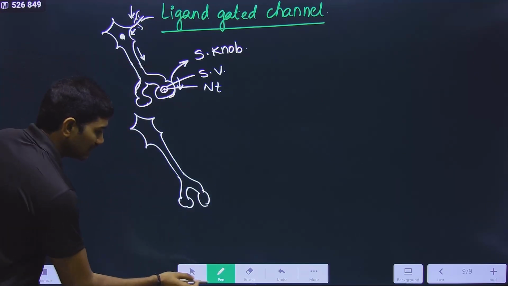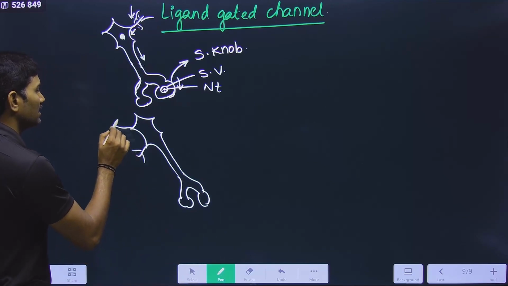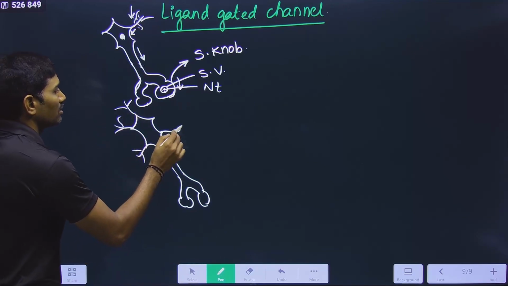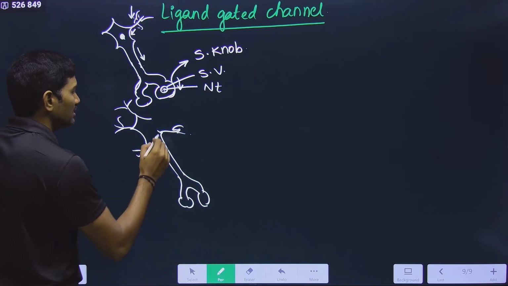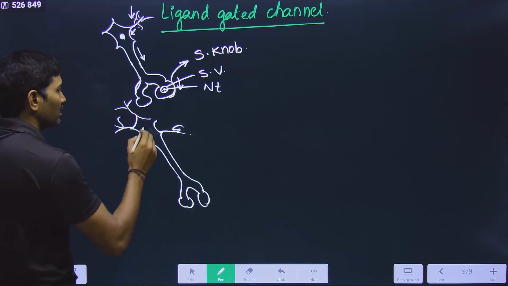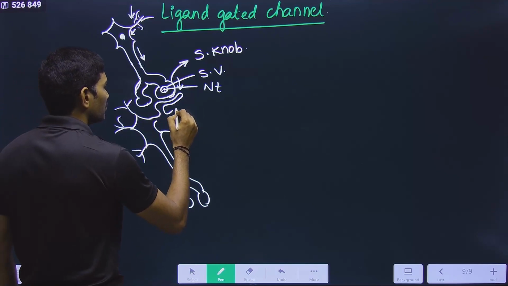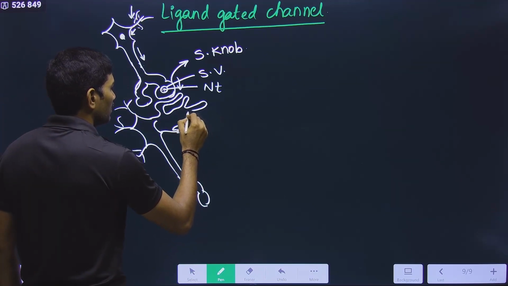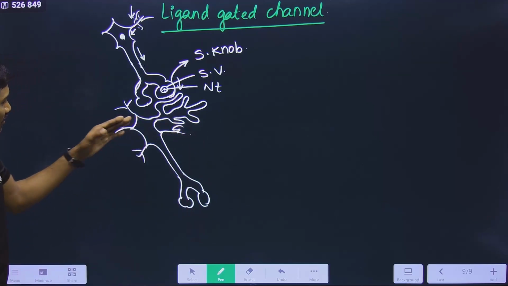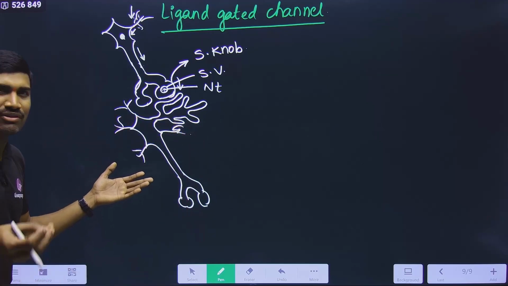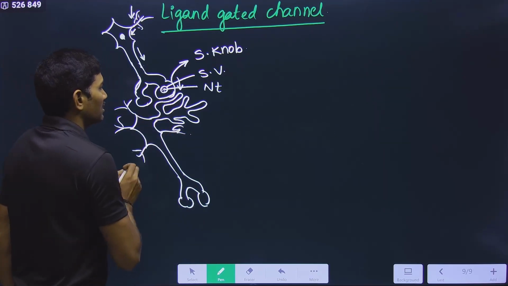And this is the dendrite, right? Actually these dendrites are branched like this. This is how we draw it, but originally, if you observe, it is like this. For only one I am drawing like this, but actually it is branched like this, so you can understand that in the same way all these are branched. For a rough diagram we simply draw it like this. Now just observe this carefully.